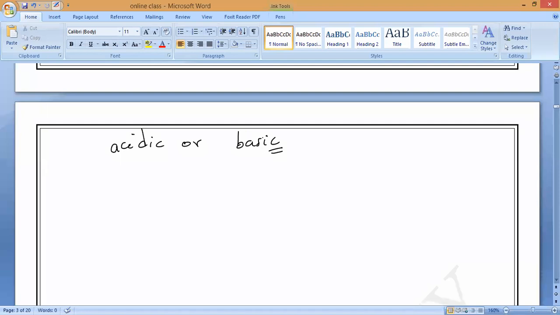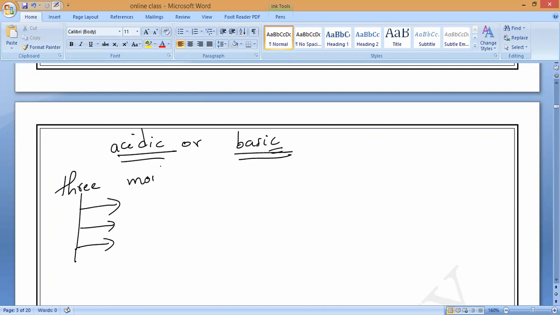No issues. Now, in order to test whether a medium is acidic or basic, the substance we use is called an indicator. We have three most common indicators to test for acids, bases and salt. That is what we are going to study now. What are the three most common indicators? Anybody, any idea? I taught you in class 9th or class 8th also. Three most common indicators, anybody?